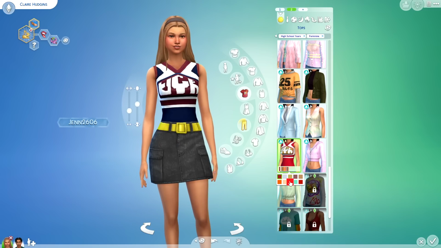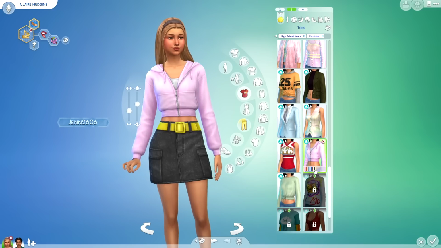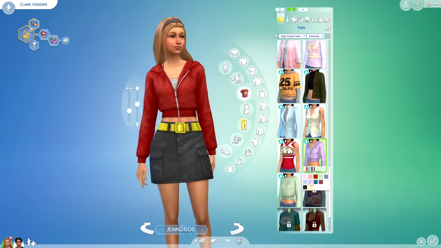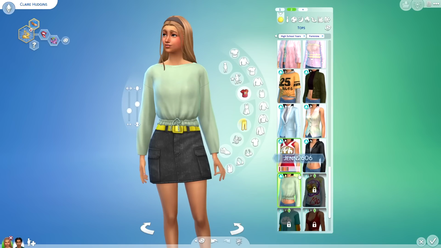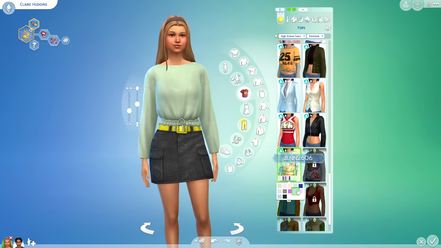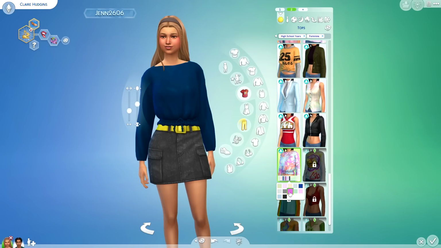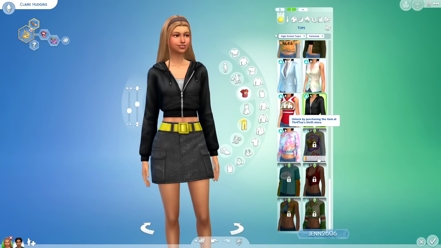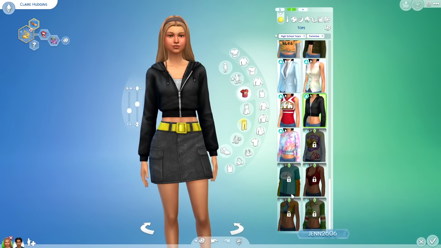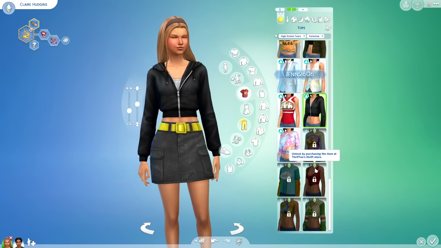So here's another variant of the cheerleader outfit. Basically it's the one without the sleeves. We have this cute little crop hoodie. I really like this one a lot. Something that would have been super cool to see is maybe a velour set. That would have really taken me back to the early 2000s. I probably would have lost it, but I think that would be really cool. And then I already told you guys this, but we have a couple locked options for the thrift store.